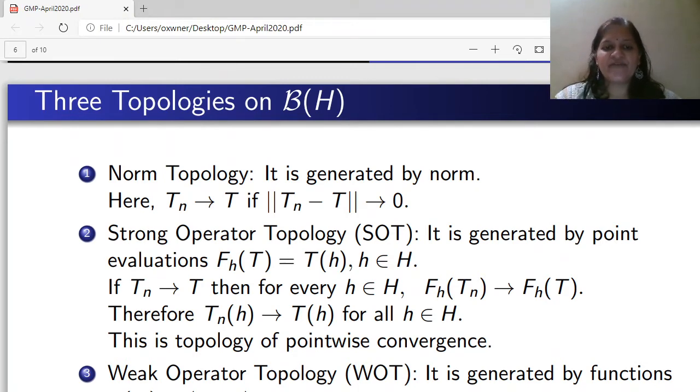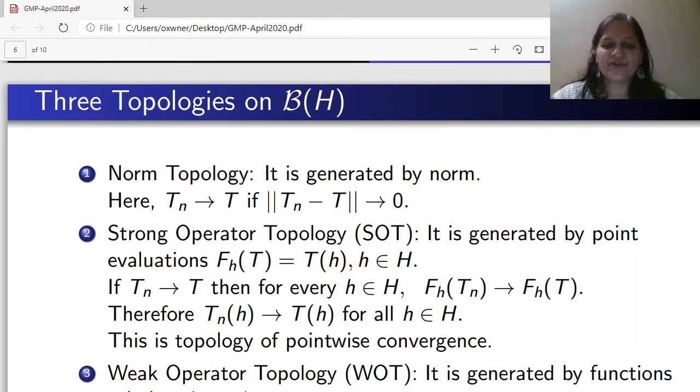The other topology defined on B(H) is called the strong operator topology. It is generated by point evaluations. Remember that all these topologies are weak topologies generated by some functions, but just the names are different. So SOT, the strong operator topology, is generated by point evaluations F_h(T) = T(h).